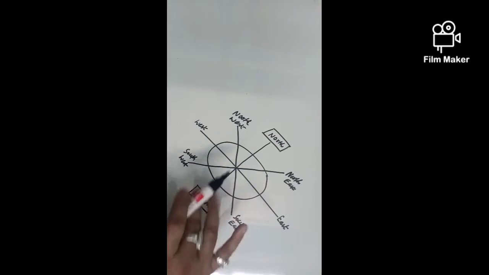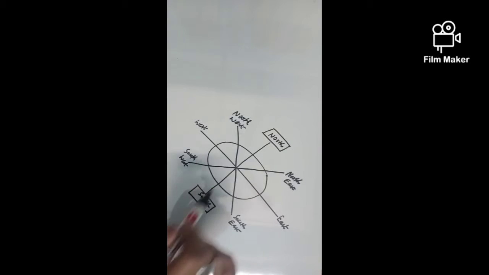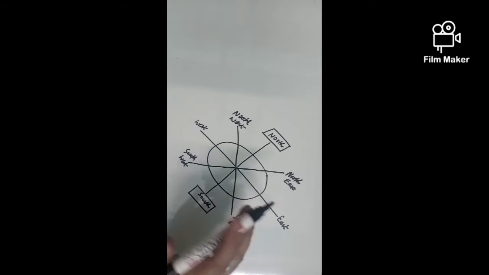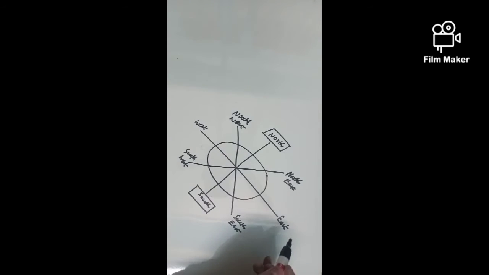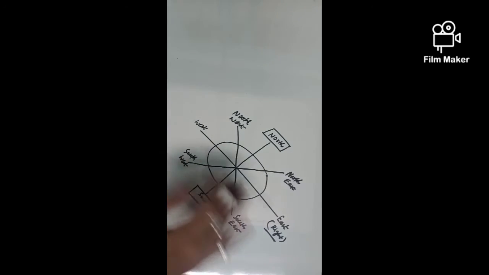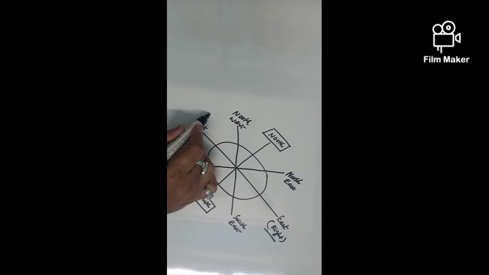If we get this type of question, we immediately draw one line and try to apprise ourselves in which direction things are moving. Sometimes for the east they use the word right, especially in your IELTS Listening. Right means it is towards the east. Opposite to it is your west, which we can say is on the left.